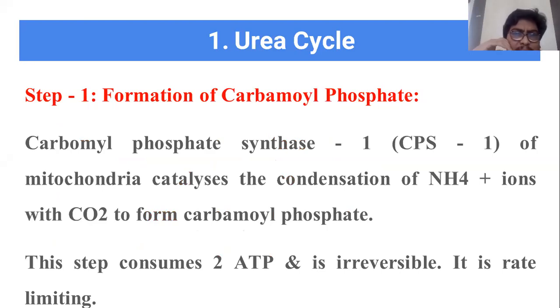In the first step, carboxyl phosphate is formed by the enzyme carboxyl phosphate synthase 1, CPS1. This enzyme catalyzes the condensation of ammonium ions. NH4 ions are joined together with carbon dioxide to form a substance called carboxyl phosphate.